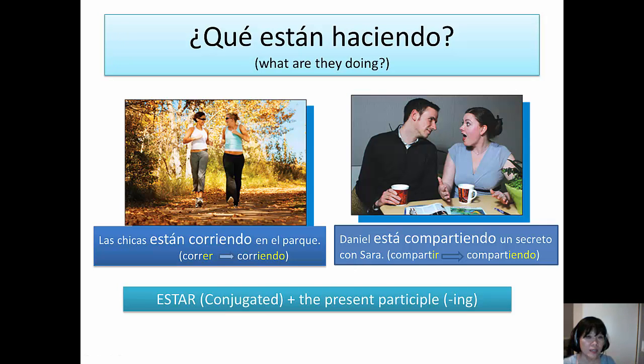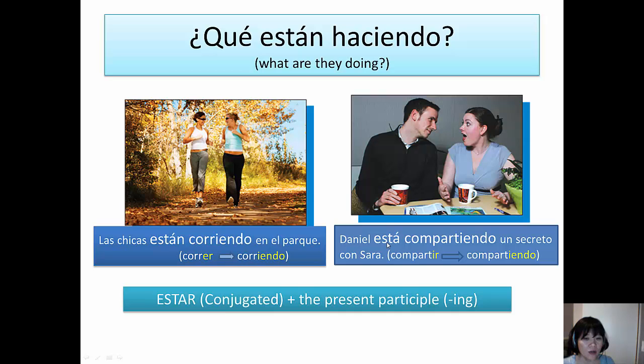I have a few more examples here. ¿Qué están haciendo estas personas? What are they doing? Las chicas están corriendo en el parque. The girls are running in the park. The verb correr changed into corriendo.